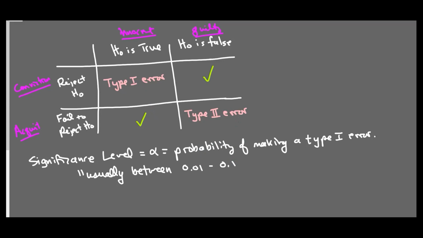Okay, so let's talk about how we pick the confidence level based on our significance level. For our alternative hypotheses, we have 3 options: the less than, the greater than, and the not equal to. It's going to be different based on these 3.